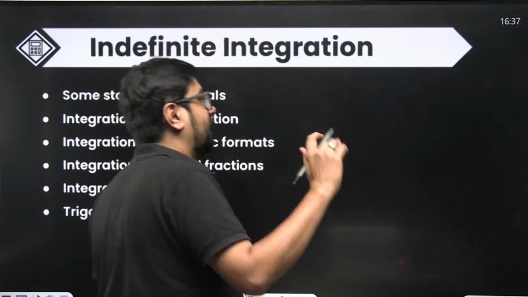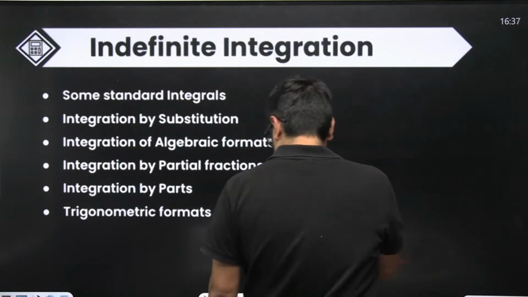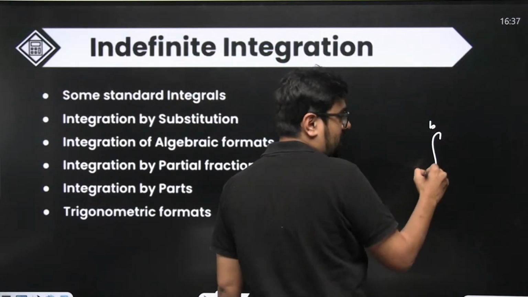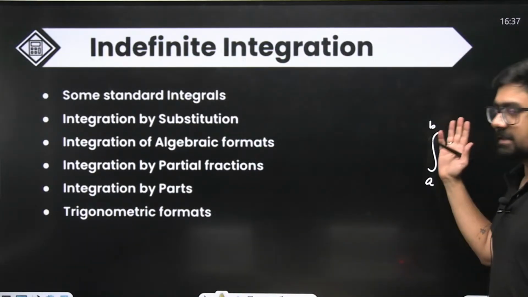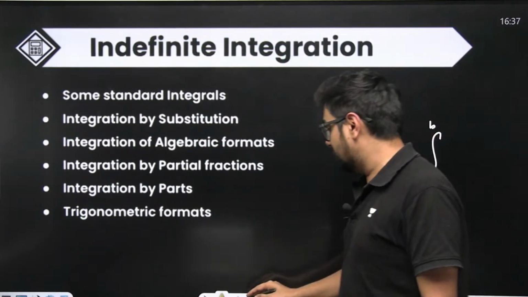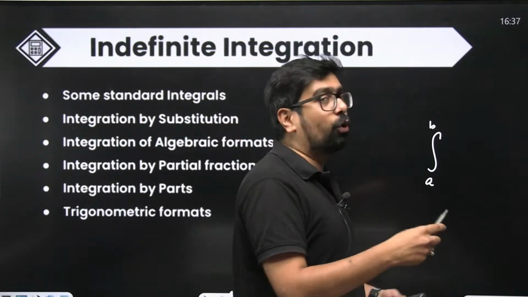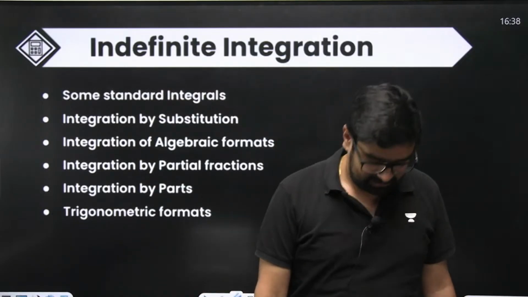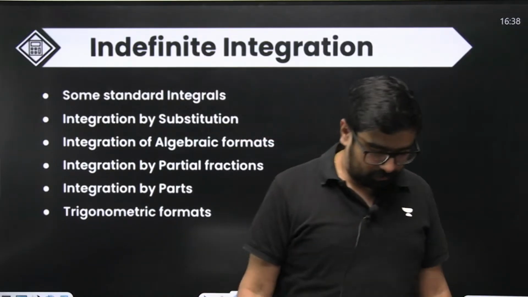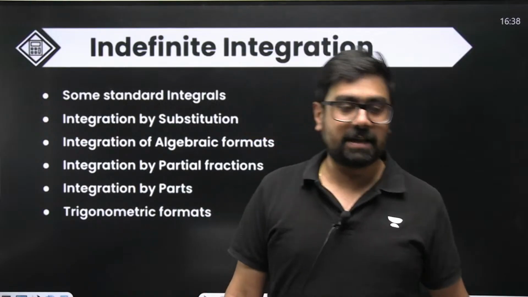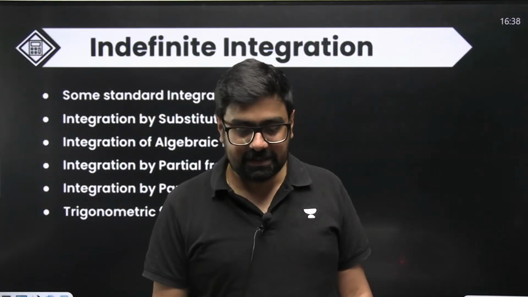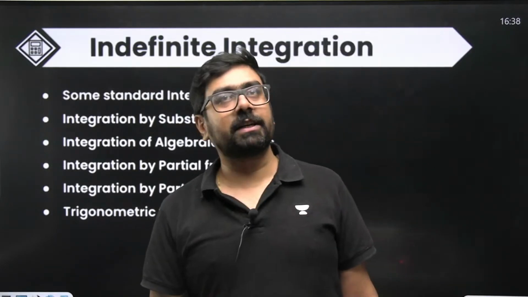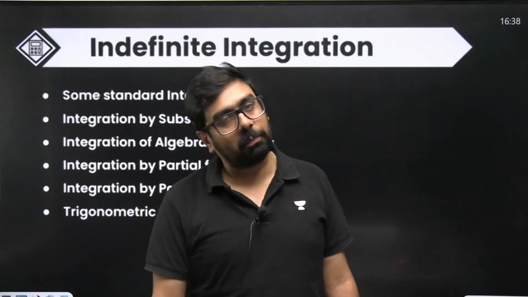Indefinite integration and definite integration. You must have seen this type of integrals also, where some values are written on top and bottom of the integral. This is definite integral. Today we are going to talk about indefinite integral. First, we need to know integrals, then only definite integral and differential equations will become easy for us. So this is the basic foundation chapter for the two very major chapters, which are definite integrals as well as differential equations, right? Integration is one of the most important topics of class 12.